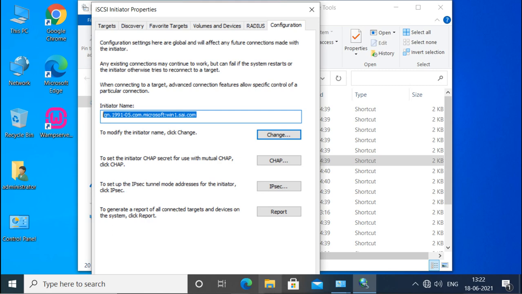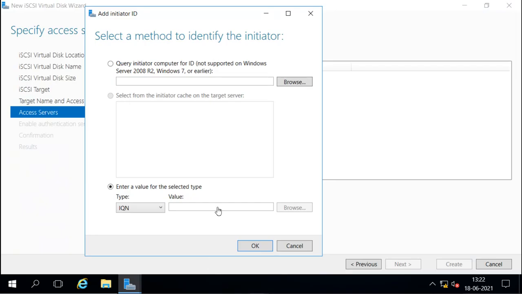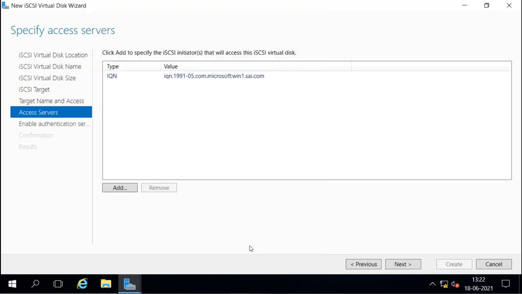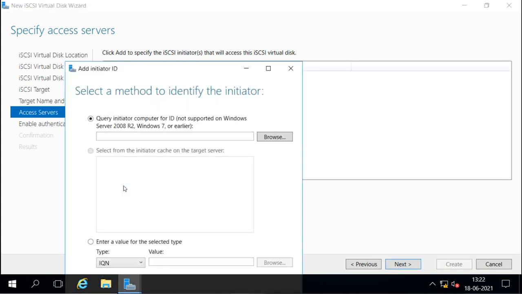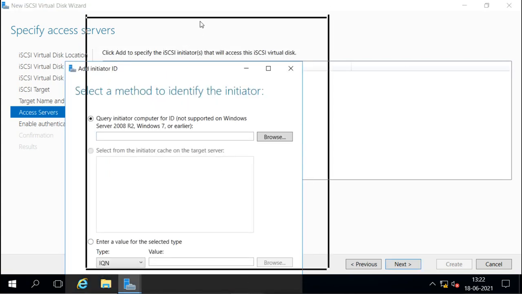So what I did here is copy this and paste it here. This is win1, and then I will say OK. Now this is the initiator we added. That means we allowed this Windows 10 client machine to access this target, and if we want to allow other machines also, then we will add them one by one.